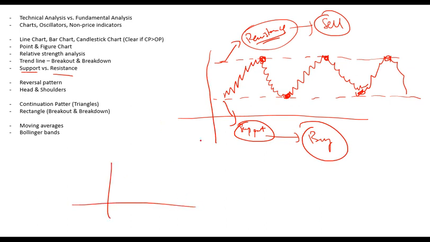Maybe you have resistance and support in an uptrend. So maybe a stock price is going up and this is how it is going up. If you look into it, this is resistance and this is support. So you can make a resistance and support line, extend it, and if the price reaches here, you sell it. If it reaches here, you buy it. So within a trend, there can be support and resistance as well. It does not mean that the price is stable. In an upward trend or downward trend, you can have resistance and support within it as well.